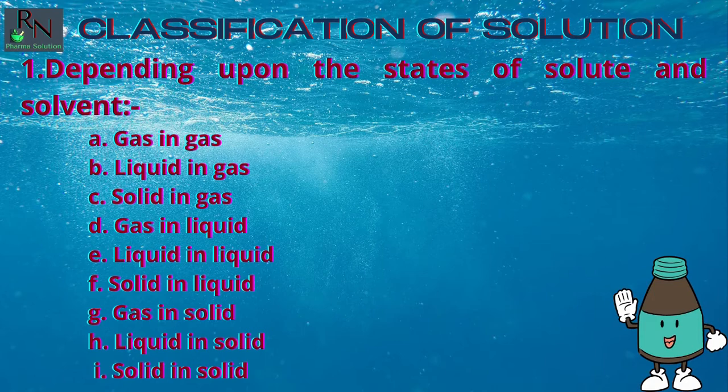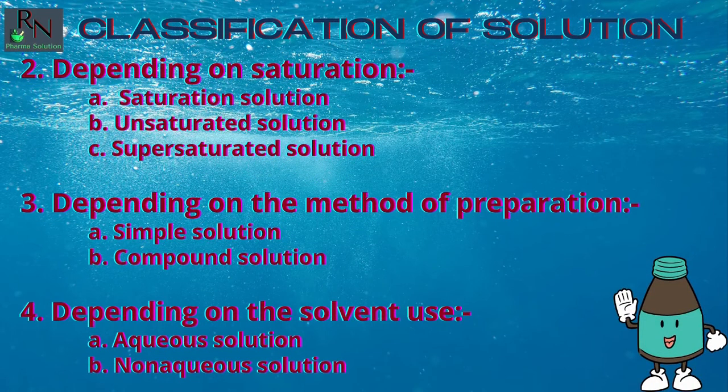Depending upon the state of solute and solvent, it is 9 types: gas in gas, liquid in gas, solid in gas, gas in liquid, liquid in liquid, solid in liquid, gas in solid, liquid in solid, and solid in solid. Depending on saturation, it is 3 types: saturated solution, unsaturated solution, and supersaturated solution.